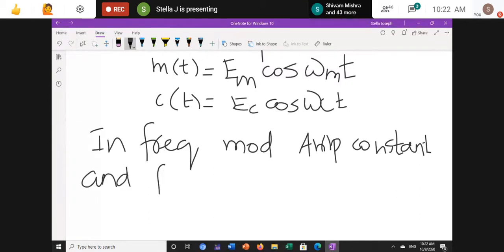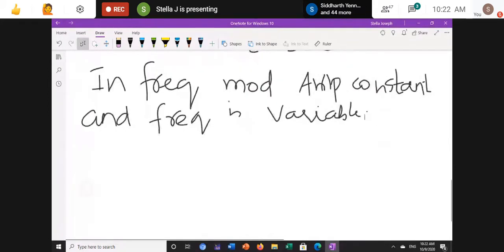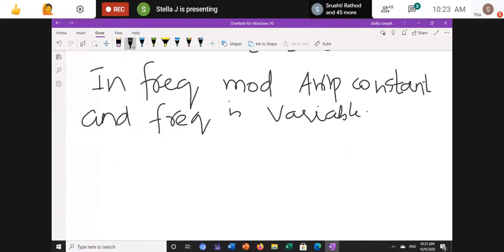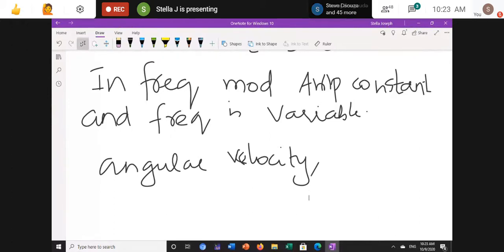Since frequency is variable, we are going to deal with the angular velocity. Angular velocity is the function we are going to calculate.